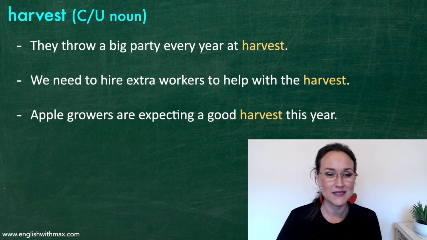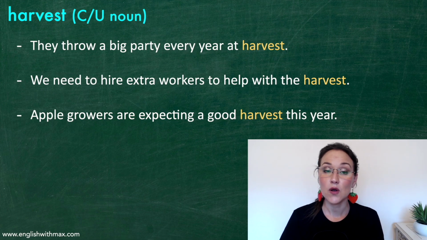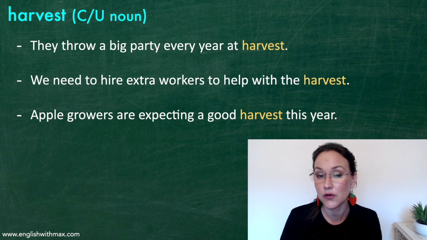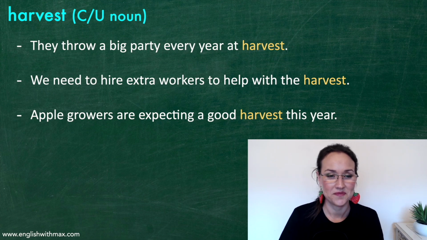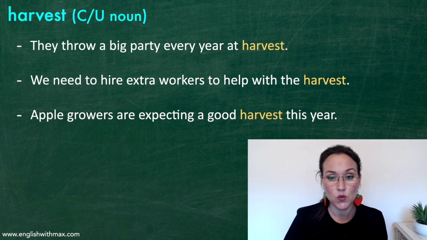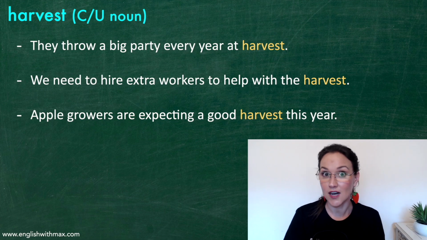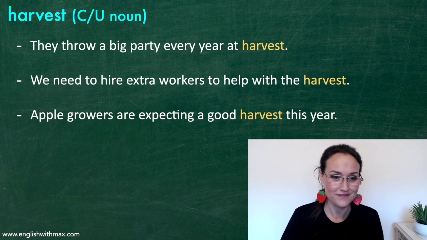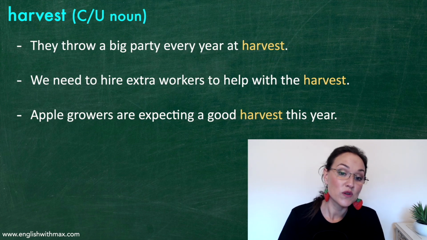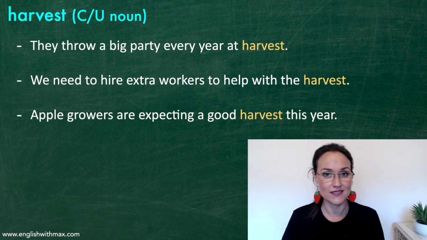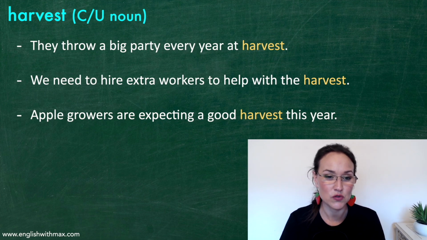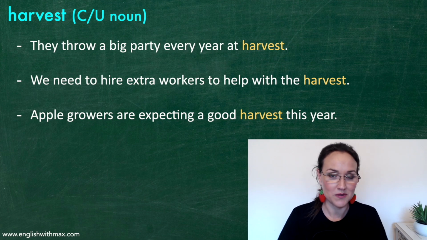Some example sentences. They throw a big party every year at harvest. So that's at the period of time. We need to hire extra workers to help with the harvest. There, that's the activity. Apple growers are expecting a good harvest this year. And in that last sentence, harvest refers to all of the apples that they are going to collect.